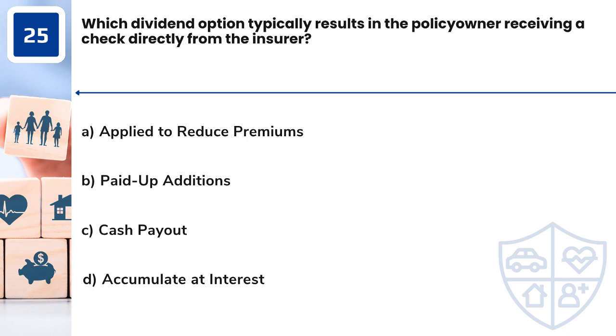Question 25. Which dividend option typically results in the policy owner receiving a check directly from the insurer? A. Applied to reduce premiums. B. Paid up additions. C. Cash payout. D. Accumulate at interest.